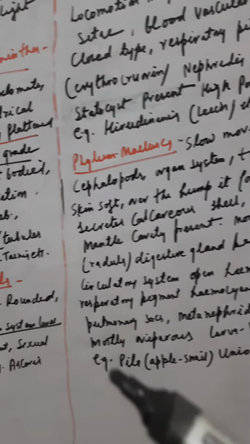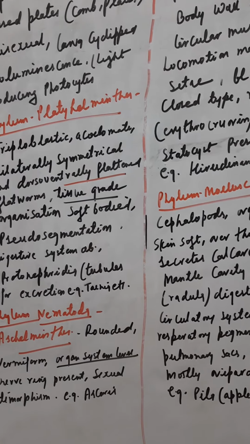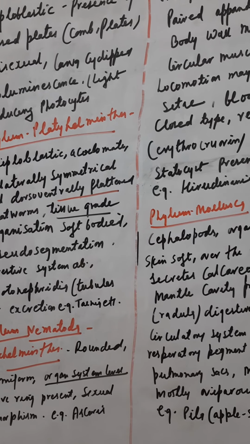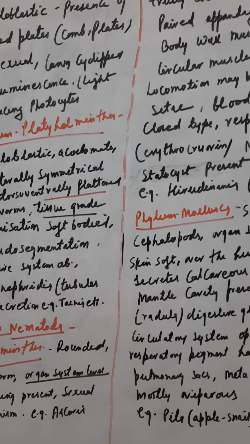So children, these are the important features which I have summarized. I have sent you one audio also. Please go through that, write the notes and the key points which are written on the board. Thank you.